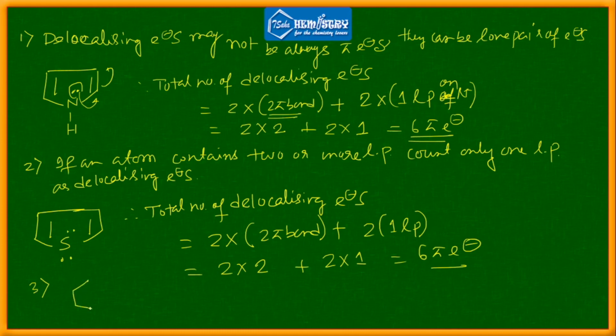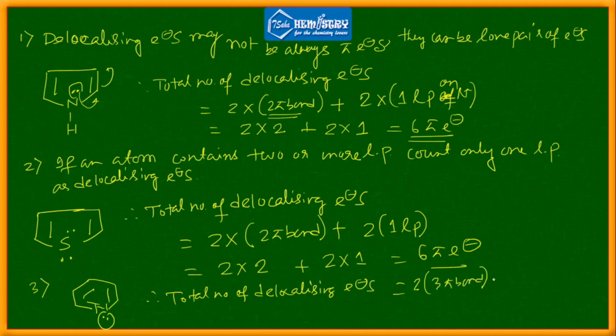Okay, so the example we have is pyridine. In case of pyridine we should not count this particular lone pair. So here, the total number of delocalizing electrons equals 2 into 3 pi bonds plus 0 into 1 lone pair, which ultimately comes out to be 6 pi electrons.